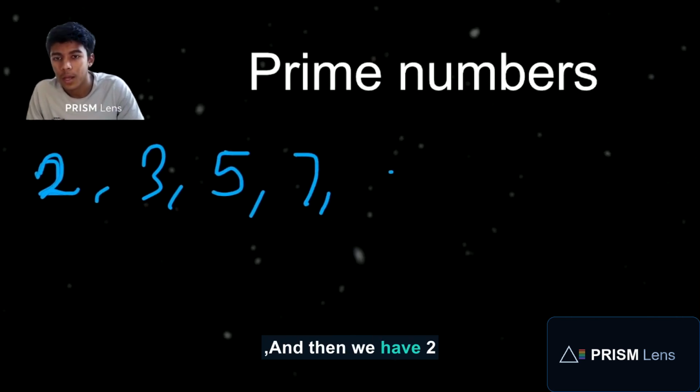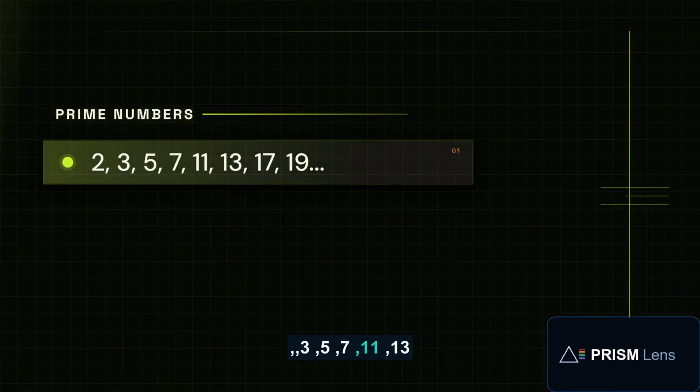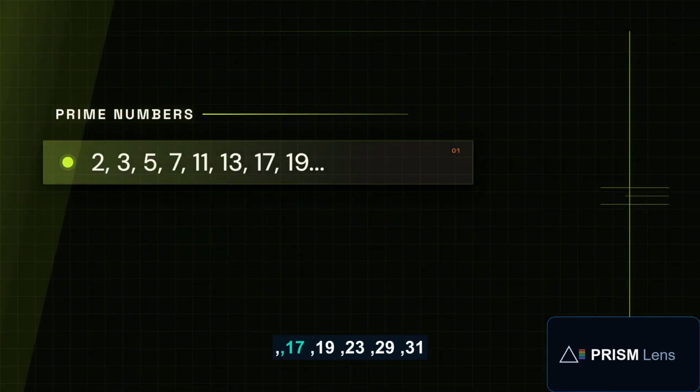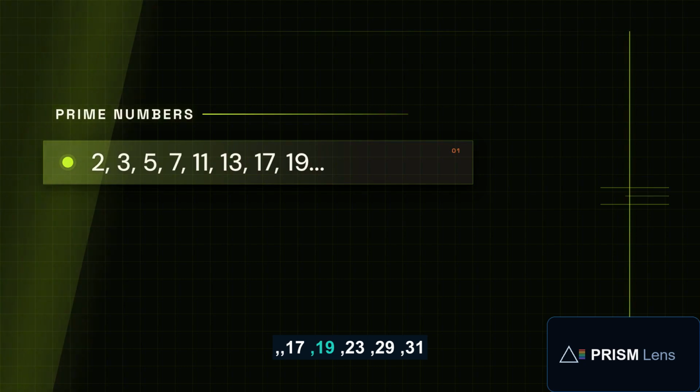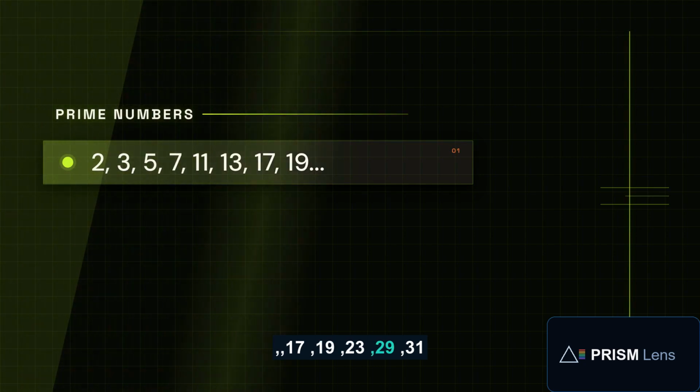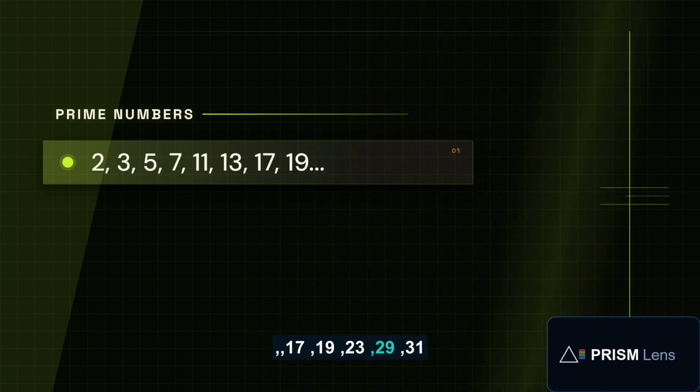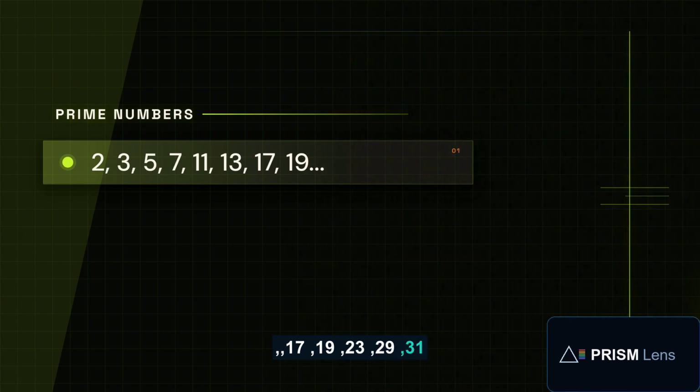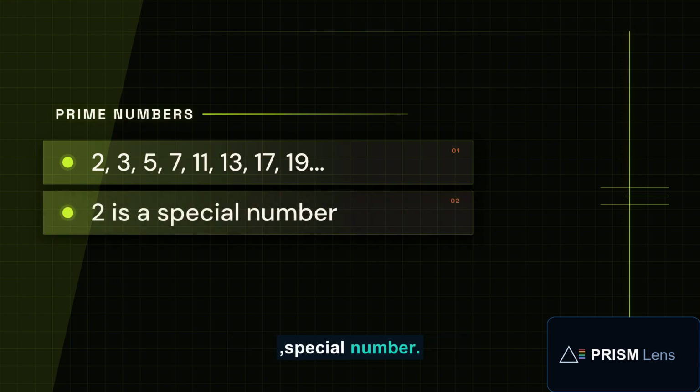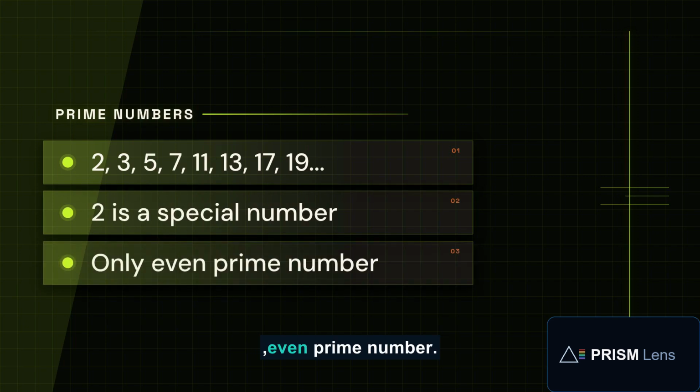So we have 2, 3, 5, 7, 11, 13, 17, 19, 23, 29, 31, 37, and so on. You should also know that the number 2 is a special number because it's the only even prime number.